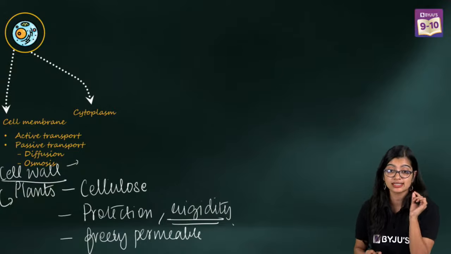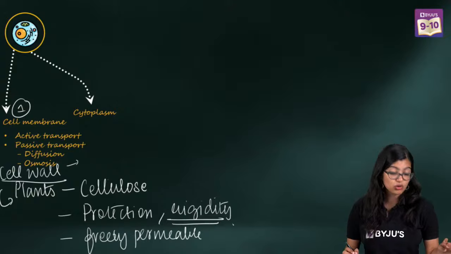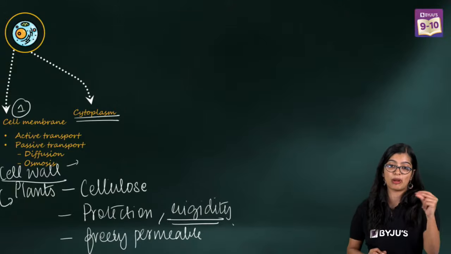So we have covered the first component, which is the cell membrane. And my God, it took us a good amount of time to cover the cell membrane, no? Now we're going to quickly look at cytoplasm, right?